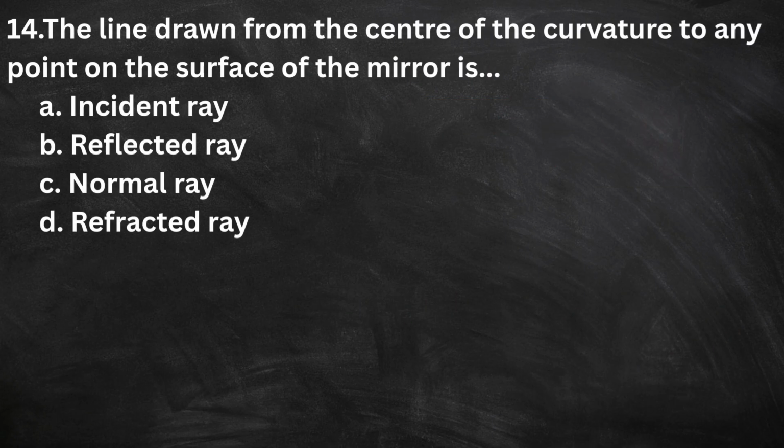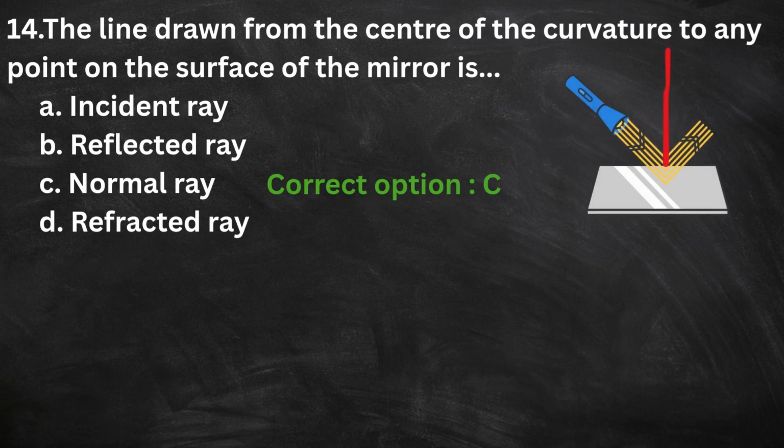14. The line drawn from the center of the curvature to any point on the surface of the mirror is dash. A. Incident ray. B. Reflected ray. C. Normal ray. D. Refracted ray. The correct option is C.